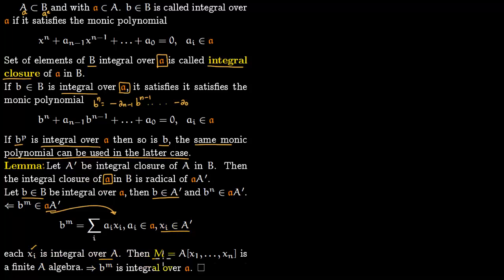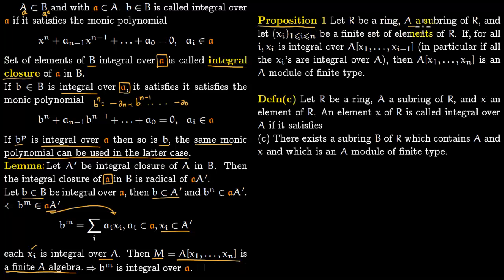So now we can construct a module M which is A[x_1, ..., x_n]. Now this is a finite A-algebra. If you attach each of the integral elements to A, you will get a finite A-algebra, and this follows from the proposition which we have proven before. Let R be a ring, A a subring of R, and the x_i's be a finite set of elements of R. If for all i, x_i is integral over A[x_1, ..., x_{i-1}], or in particular all the x_i's are integral over A, which is our case, then A[x_1, ..., x_n] is a module of finite type.